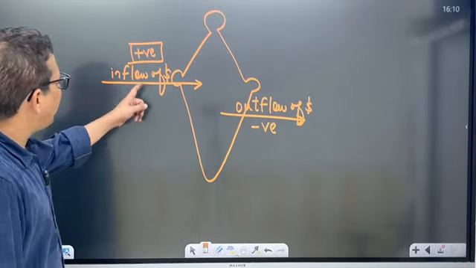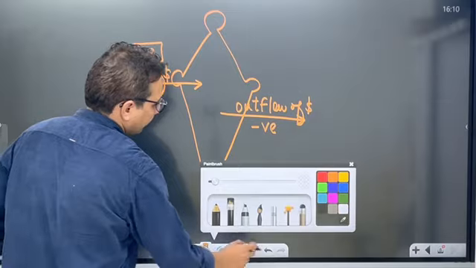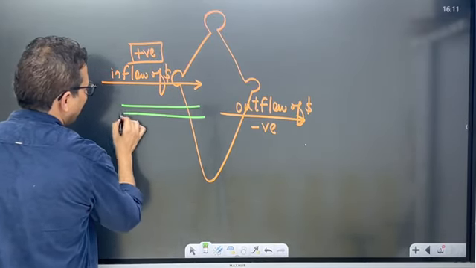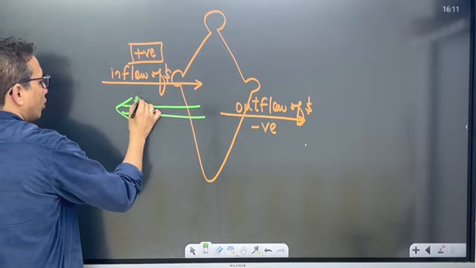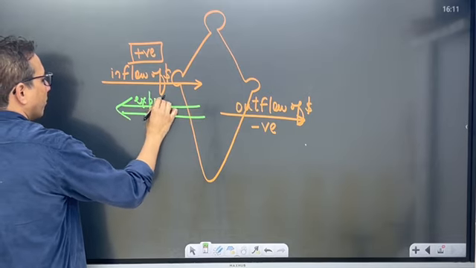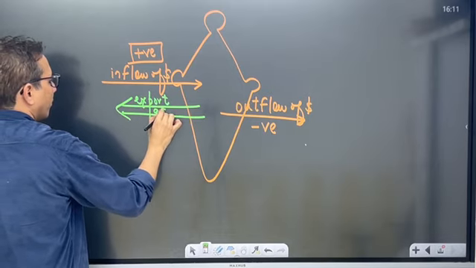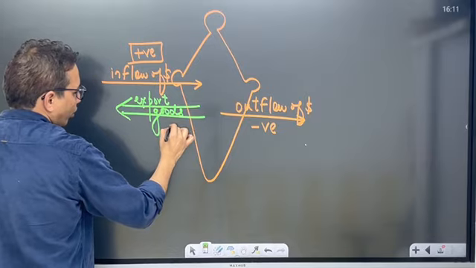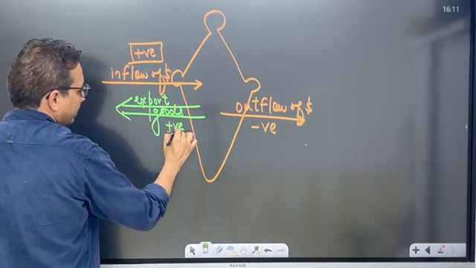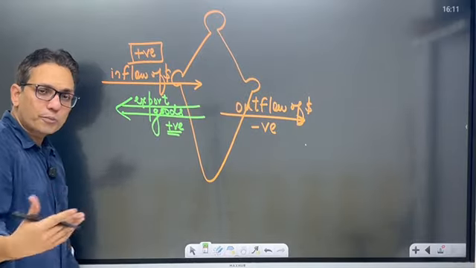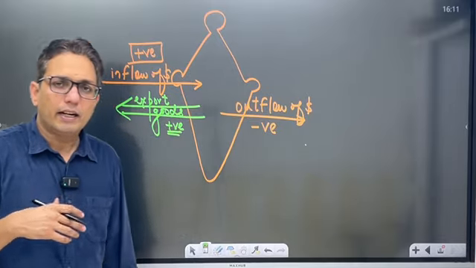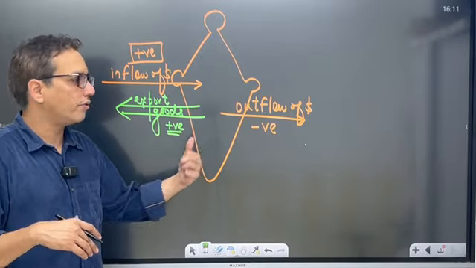So when would there be inflow of dollars? Whenever we export goods, in that case there is inflow of dollars. So export of goods would be considered as positive, because when we export, it would lead to inflow of foreign currency in India, and hence it would be considered as positive.